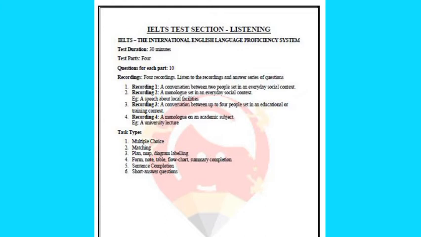The basic task types, like what kinds of questions there are and how we need to address them: the first one is multiple choice questions. Then the second is matching. Given a table, you need to match a few things. Then they will give you a plan, map, or diagram labeling. So while listening to the conversation, you need to remember the context and try to fill in the details. Then you will even be given a form, note, table, flowchart, or summary completion. So you need to do that.